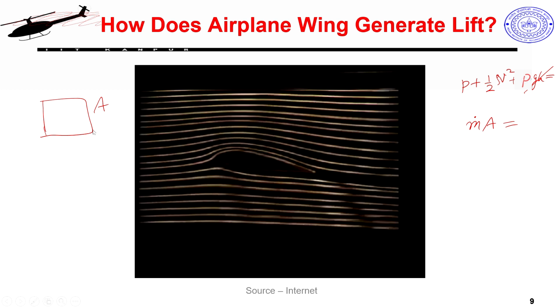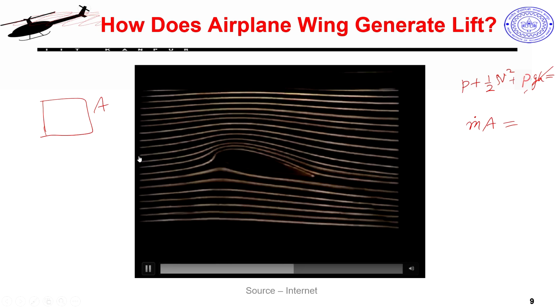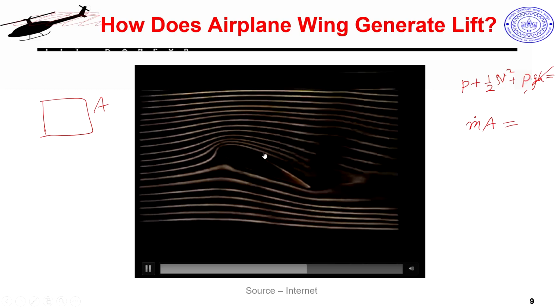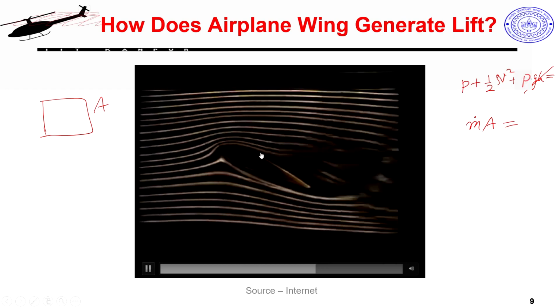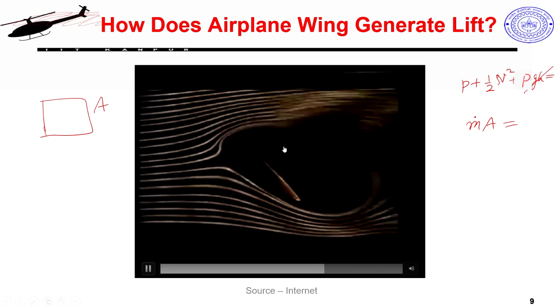The entire duration it remains attached to the surface of the airfoil, but the moment I go to higher angles of attack, it will no longer remain attached. You will see this point start lifting up. This is called flow separation. The flow is now separated from the airfoil surface.